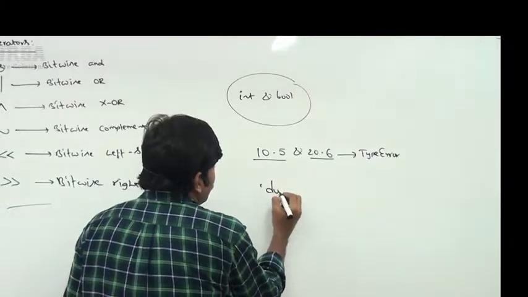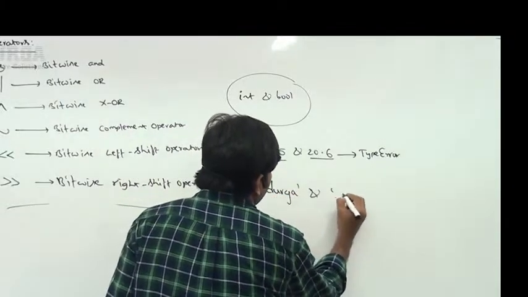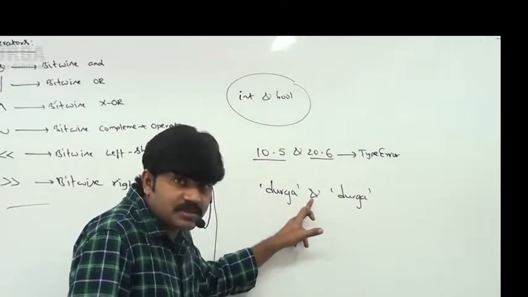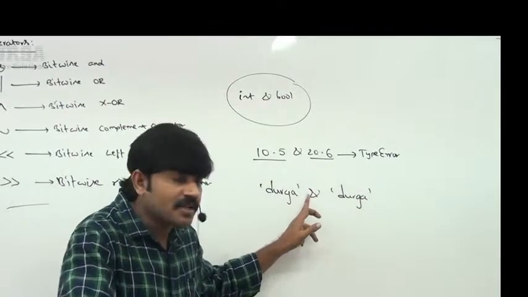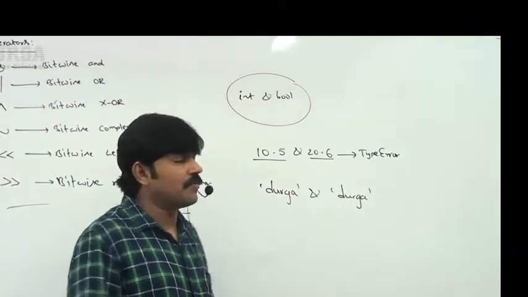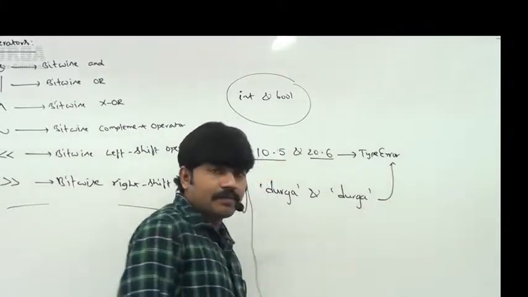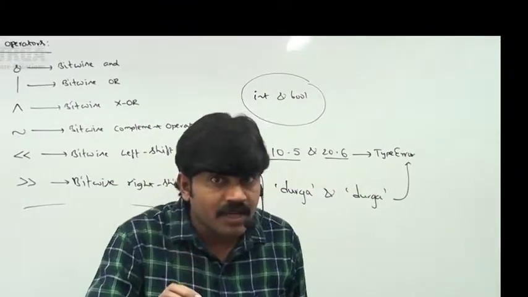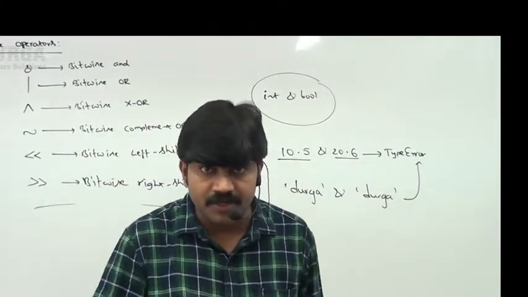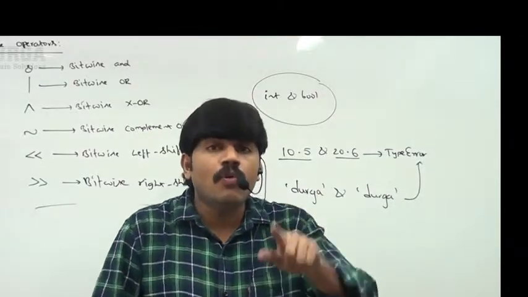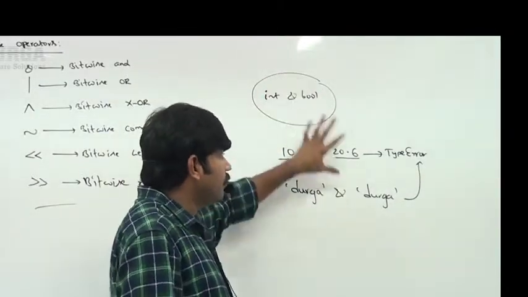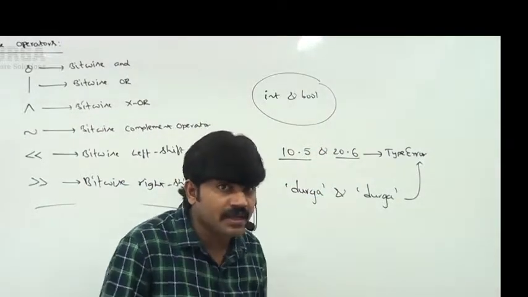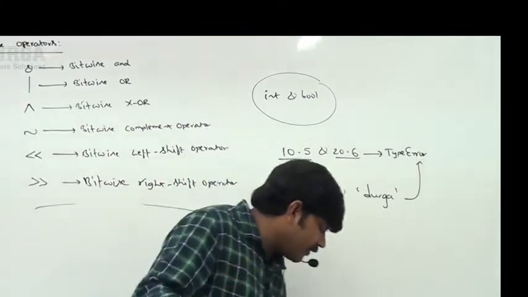Similarly, if I consider Durga and Durga, sir, this is the bitwise and operator. Bitwise and operator for the string type is not applicable. Immediately we get a type error. Are you in the position to understand? Sir, why the name bitwise? We are applying bit by bit. That's why bitwise operator. Bitwise operators are applicable only for int type and bool type but not for the remaining types. By mistake, if you try to apply them to the remaining types, we immediately get an error. Clear, right?